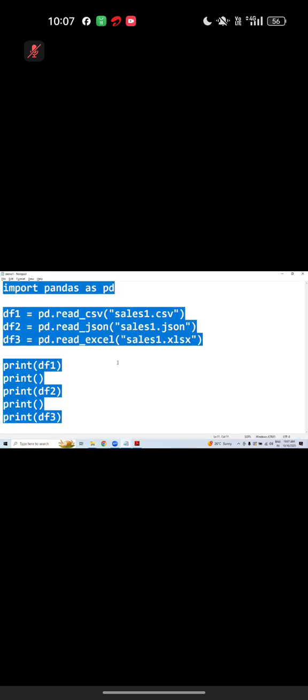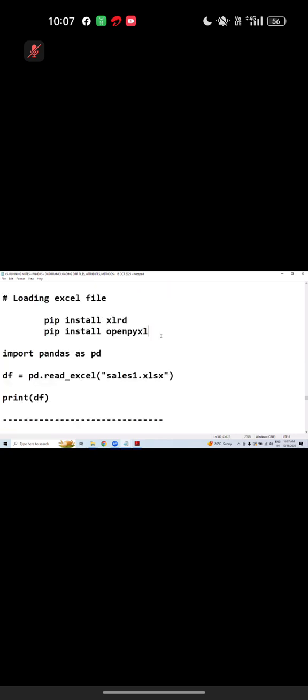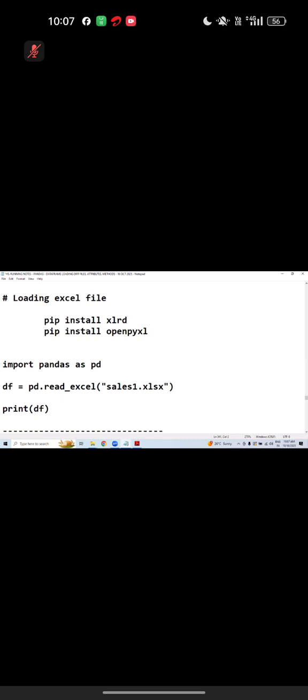To work with Excel, we need to install a few libraries. What are those libraries? xlrd or openpyxl. If you didn't install these 2, you may get an error. Error name is import error. What error, sir? Import error. One more you can try actually. One more, I forget. But you will come to know when you are running the Excel file. At last it will tell you how to install so and so library.